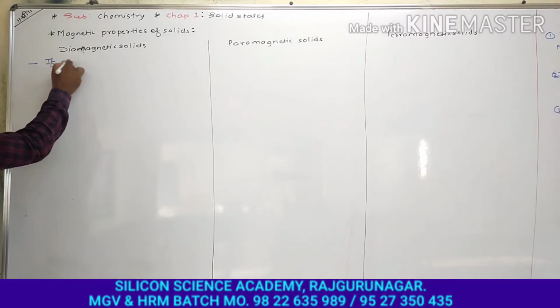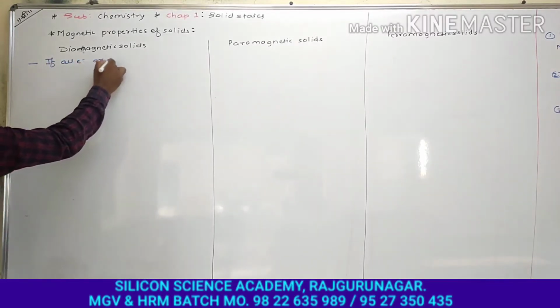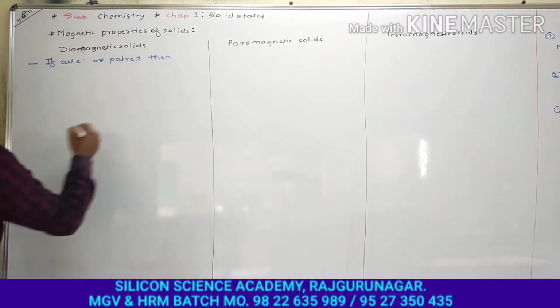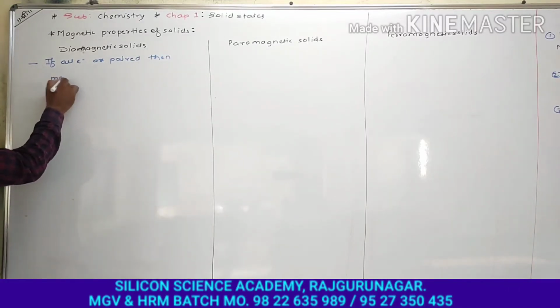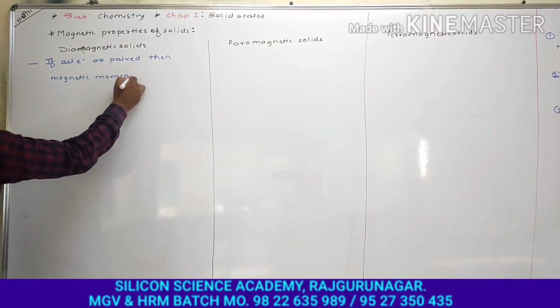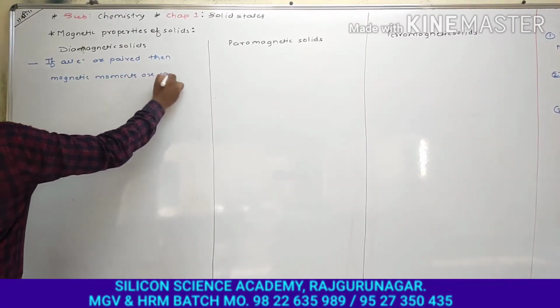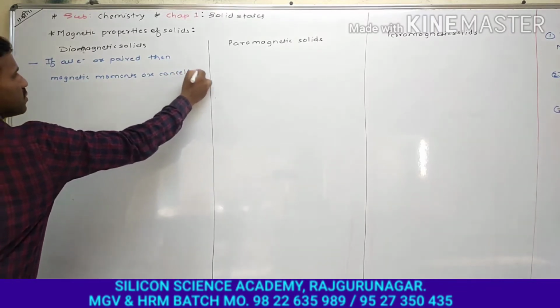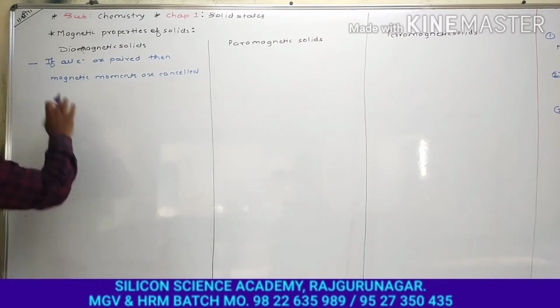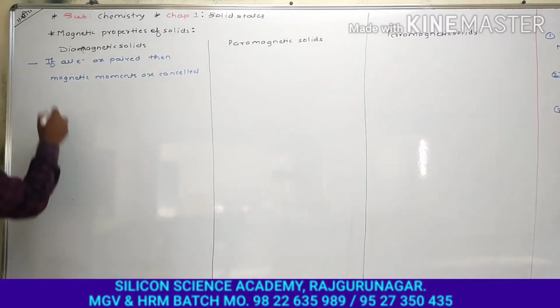So, if all electrons are paired, then magnetic moments are cancelled.